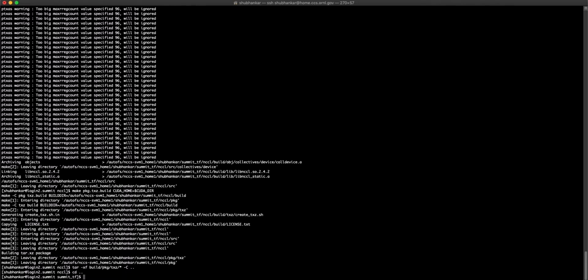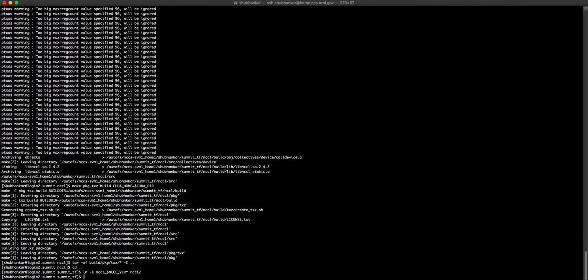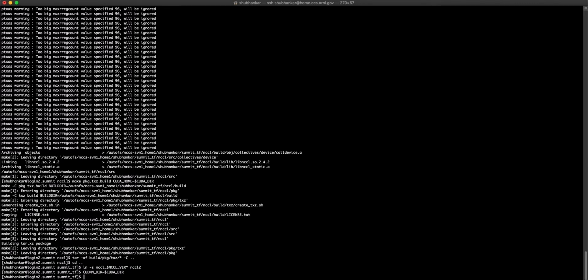Let's go outside the NCCL directory and now we will have the extracted directory with a name that starts with nccl underscore followed by the version and so on. So let's create a link to this extracted NCCL directory by executing ln flag s followed by the name of the extracted NCCL directory and followed by the link named nccl2. Now let's set the cuDNN_dir variable to the CUDA path variable CUDA_dir because CUDA module already contains the cuDNN libraries.